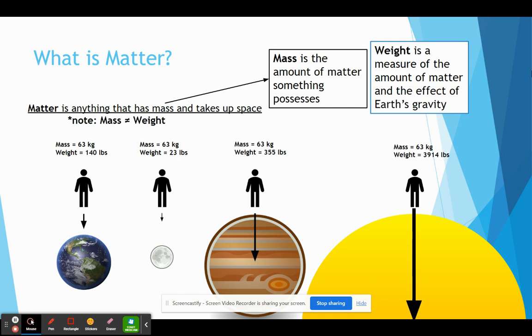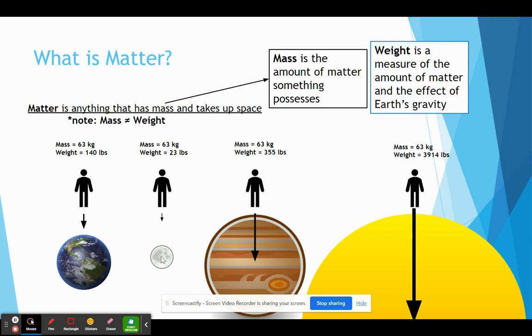We do, however, want to designate that mass is different from weight. While mass is looking at how much matter something has, weight is looking at that matter and how gravity is pulling on it. So gravity is totally dependent on the size of the object you're standing on. So if we're standing on Earth, even though my mass is 63 kilograms, that's a weight of 140 pounds based on Earth's gravitational pull.